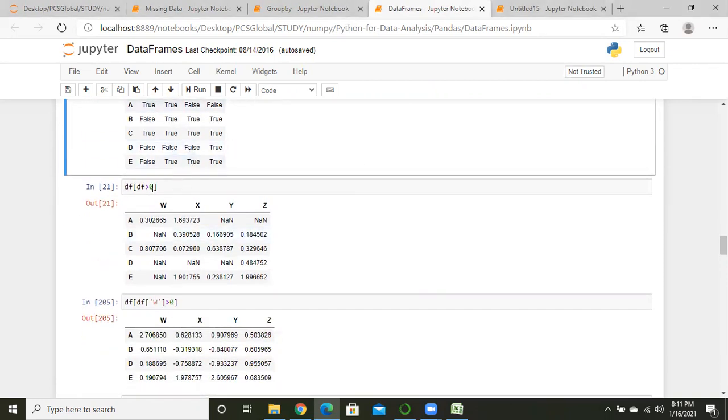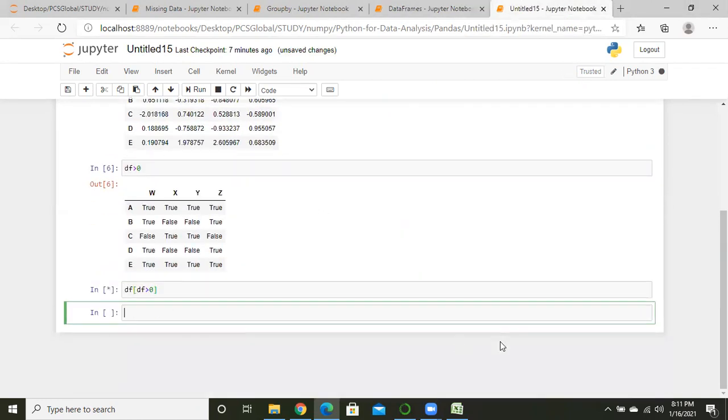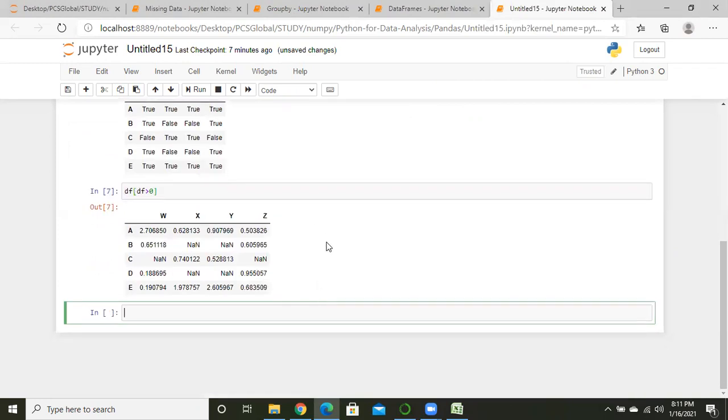Even we can check through this kind of operation also. Here Python gives us the values that are greater than 0, and Python doesn't give us the values that are not greater than 0, or we can say less than 0.